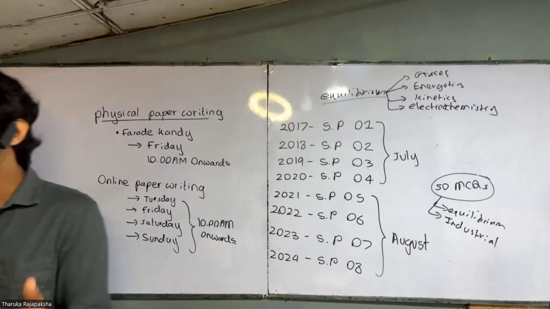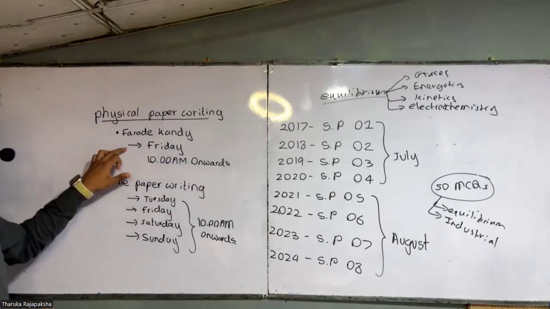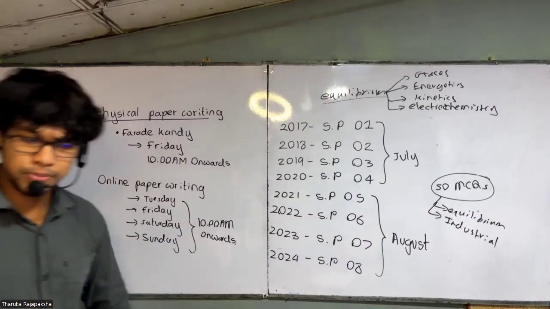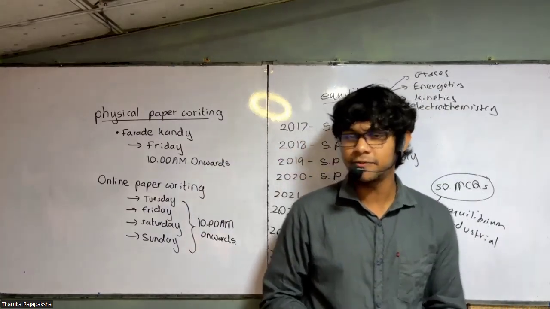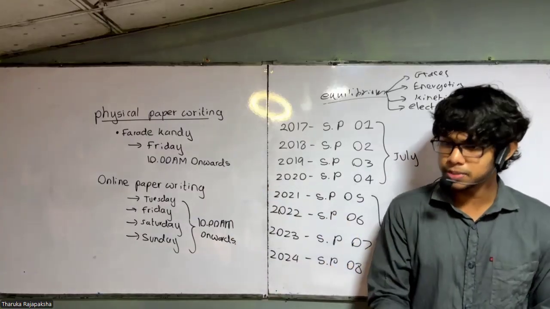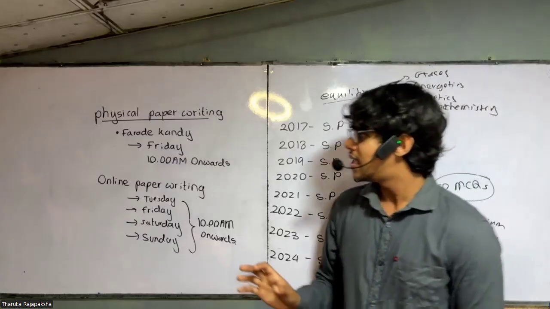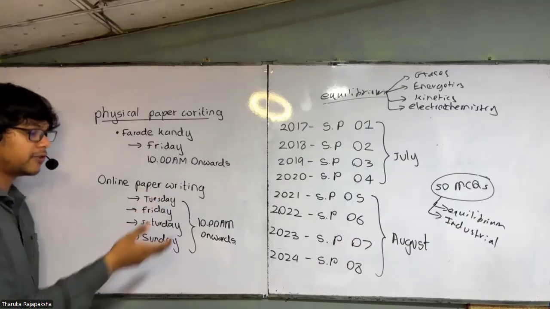So I will let you know in the groups about the dates. This date is not fixed, people. This date can be changed. Additional dates could be introduced depending on student requests. So people who are attending Faraday, please make sure that you inform me which day is preferable for you, because I can give more than 1 day to write papers. It's already fine, no problem, we can do it. So make sure you tell me which day is suitable for you to write papers.